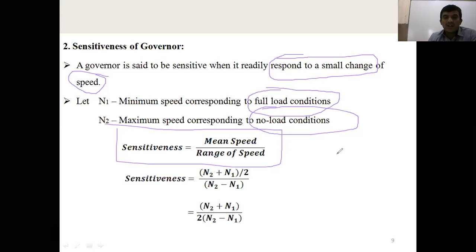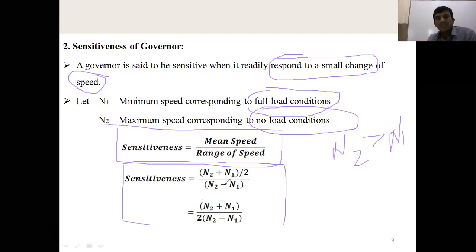N2 is greater than N1, the maximum speed is N2 and the minimum speed is N1, so the range of speed is N2 minus N1. Rearranging the terms, the sensitiveness of a governor is the ratio of mean speed to range of speed: mean speed is (N1 plus N2) divided by 2, and range of speed is N2 minus N1.